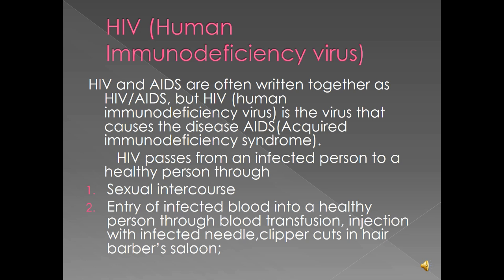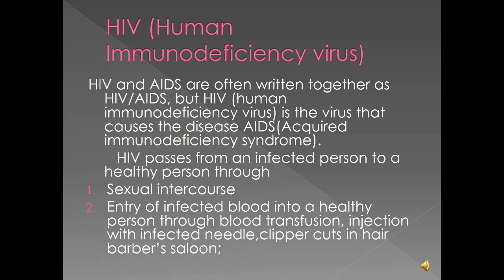These are ways through which HIV can be passed from an infected person to a healthy person. 1. Sexual intercourse. Remember, we say they are sexually transmitted infections. So it is passed through sexual intercourse from an infected person to a healthy person.